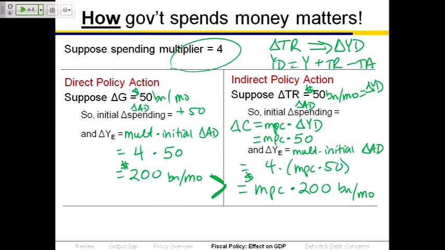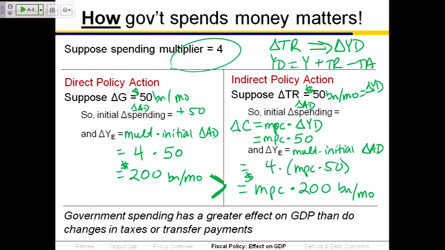The big takeaway is if the MPC is less than 1, that is if we do not spend every dollar of the change in disposable income, which, you guys had an MPC of 0.32. It's pretty far less than 1. If the MPC is less than 1, then dollar for dollar, an increase in government spending has a larger effect on output and therefore on employment and therefore on unemployment than does that same dollar spent to increase transfers, or decrease taxes. That conclusion there is at the bottom of the slide.